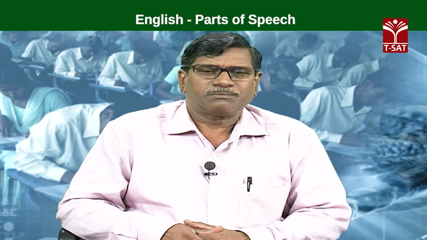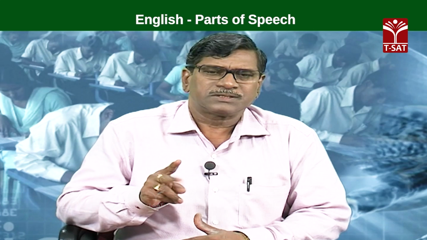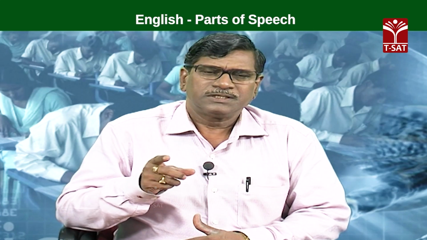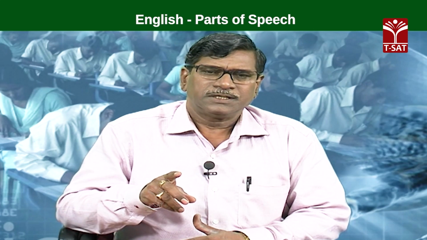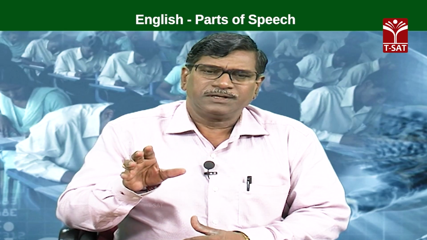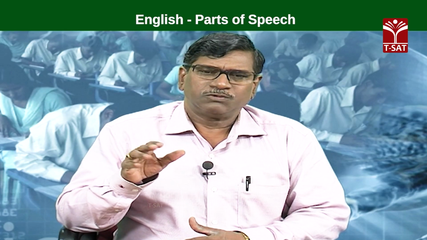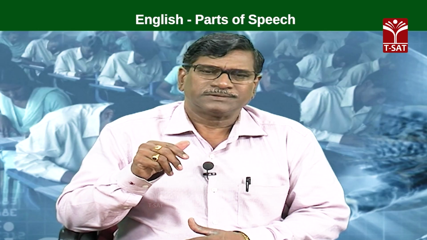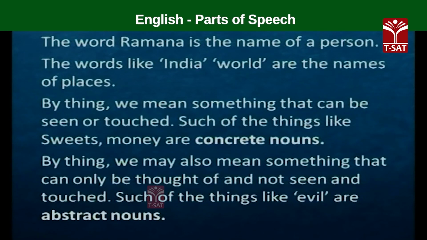So, nouns are mainly divided into two varieties: one, concrete nouns, two, abstract nouns. Concrete nouns are the nouns which we can feel, which we can see and touch. Abstract nouns we can't touch or see, we can just think about them.